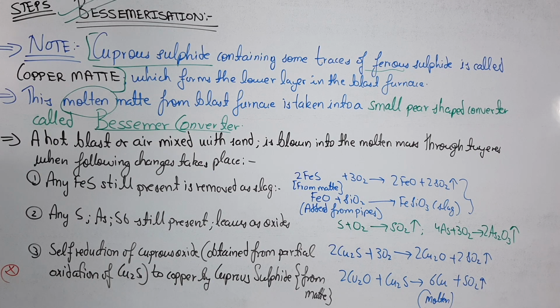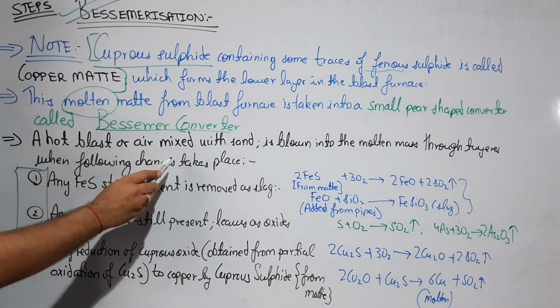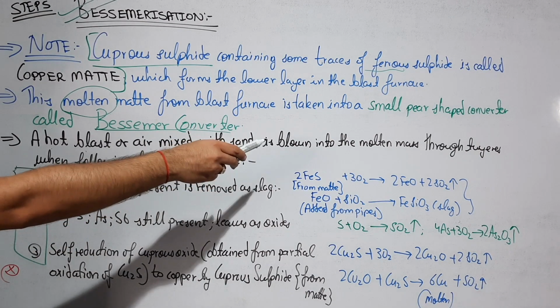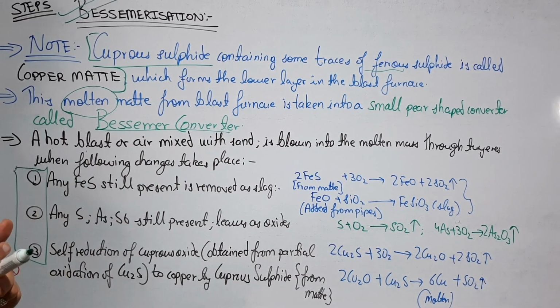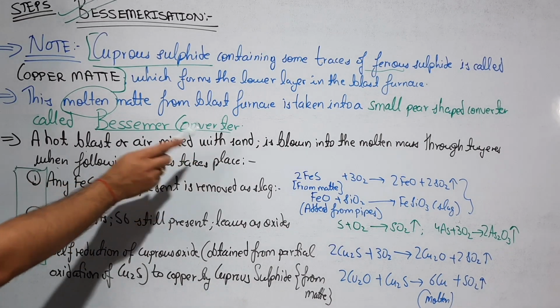These are the three basic things which you are seeing in this process. A hot blast of air mixed with sand is blown into the molten mass through tuyeres. I have shown you where the tuyeres are, and the following changes take place.